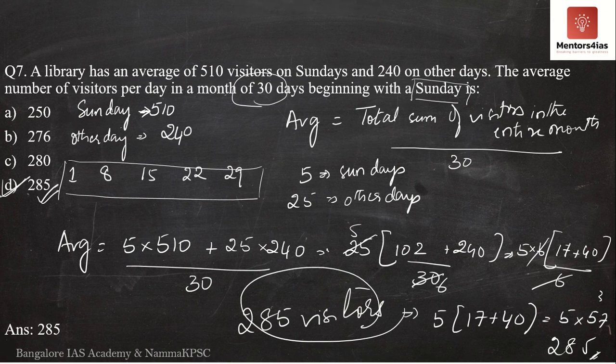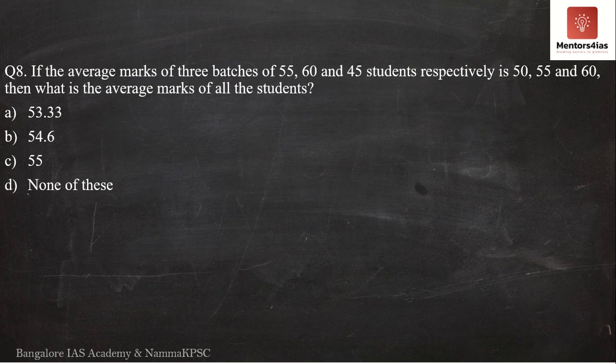Question number 8. Question number 8 says, if the average marks of 3 batches of 55, 60 and 45 students respectively is 50, 55 and 60, then what is the average marks of all the students?